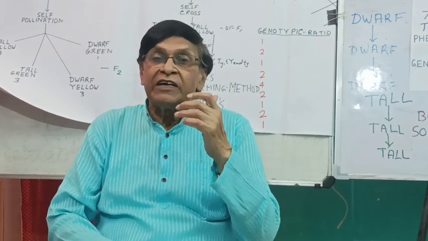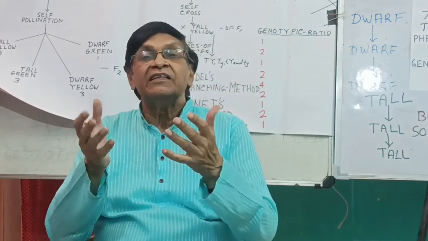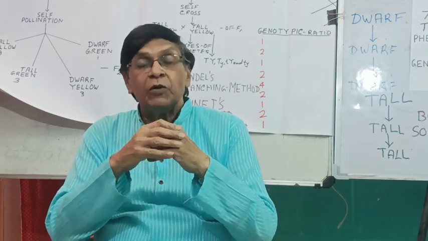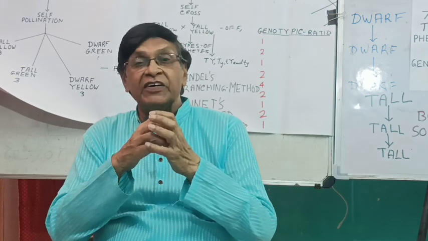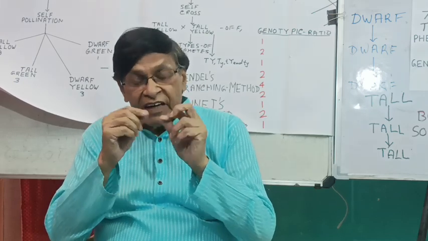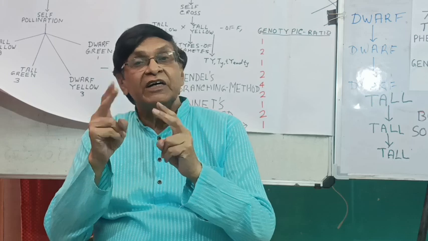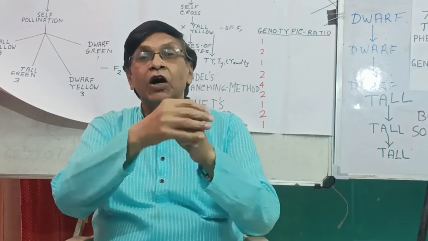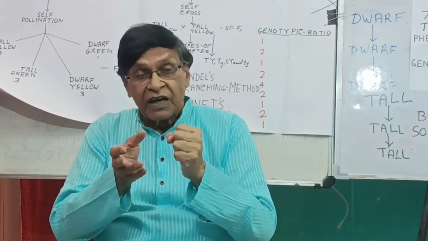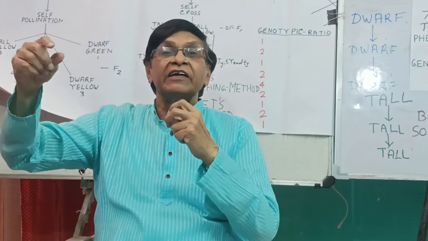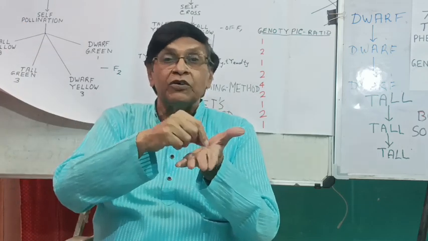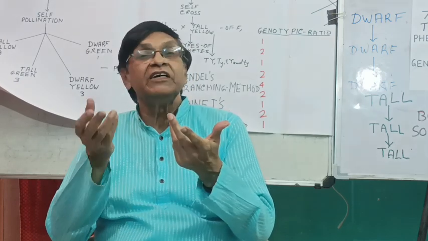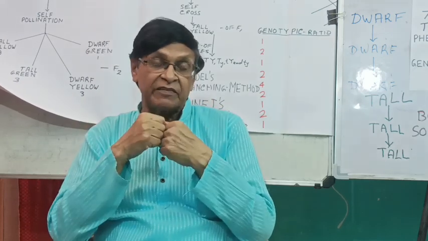In the pea plant, the flower is in such a shape that normally self-pollination takes place. But Mendel performed experiments on cross-pollination. In a very early stage of a flower, he removed the pollen of one flower and covered it with a covering, then took the pollen grain of another flower, brushed it on the stigma of this and then covered it. So this way he also performed some cross-pollination experiments.